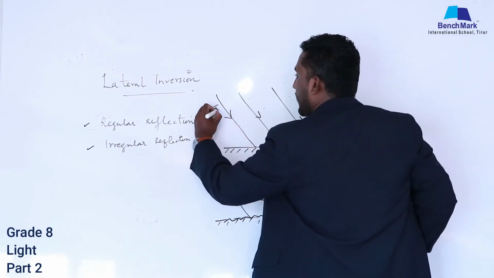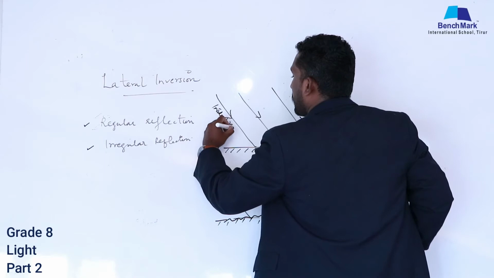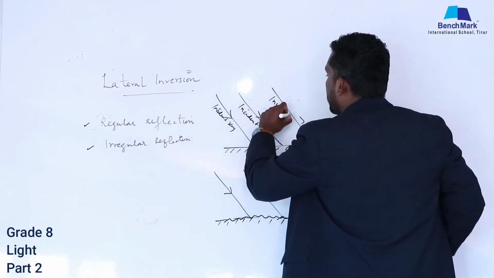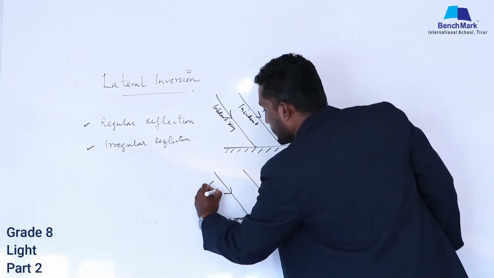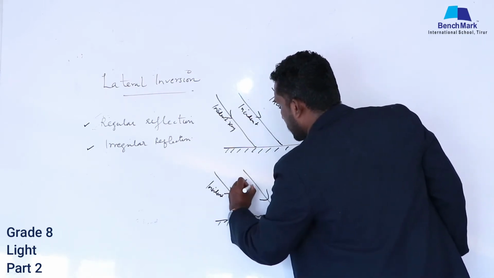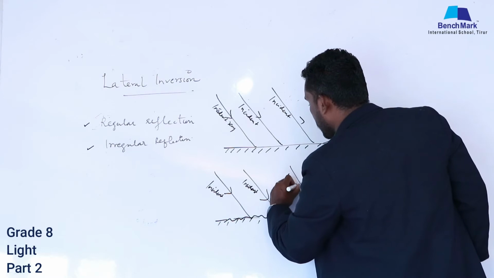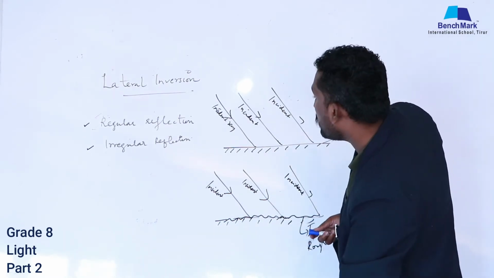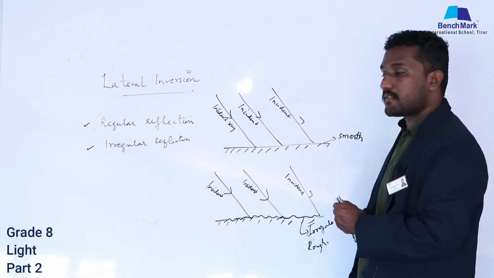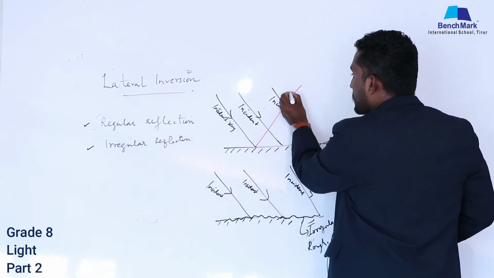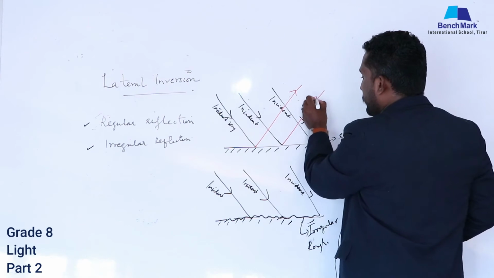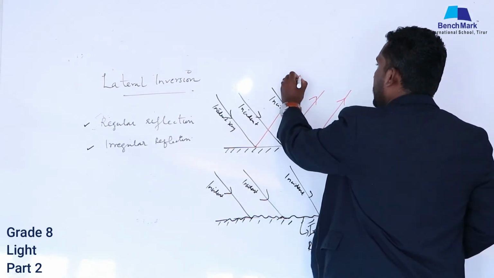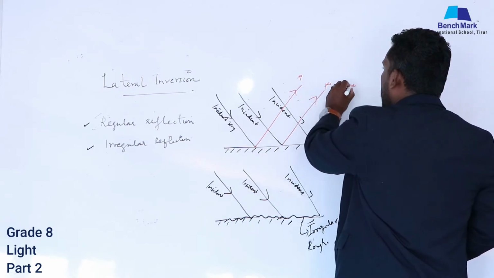So this is an incident ray, this is also an incident ray, and this is also an incident ray. And here also this is incident, and this one incident, and this one incident. Okay, I saw one special thing on this. This incident ray will reflect, this incident ray will reflect, and this ray will reflect. This is a reflected ray, this also a reflected ray, and this also reflected.